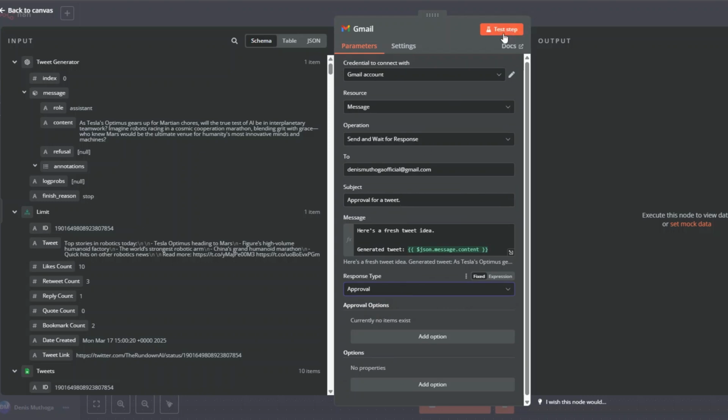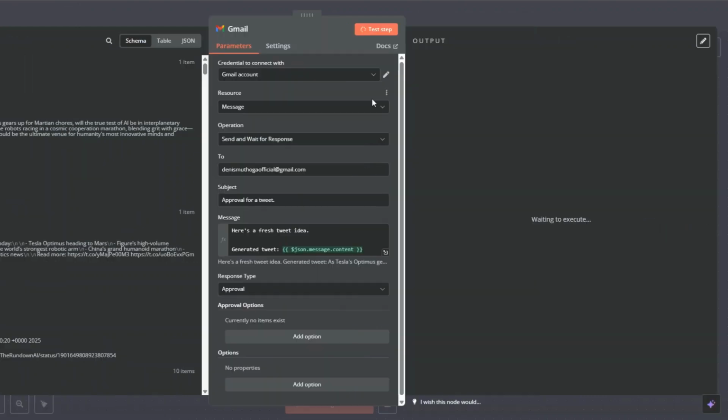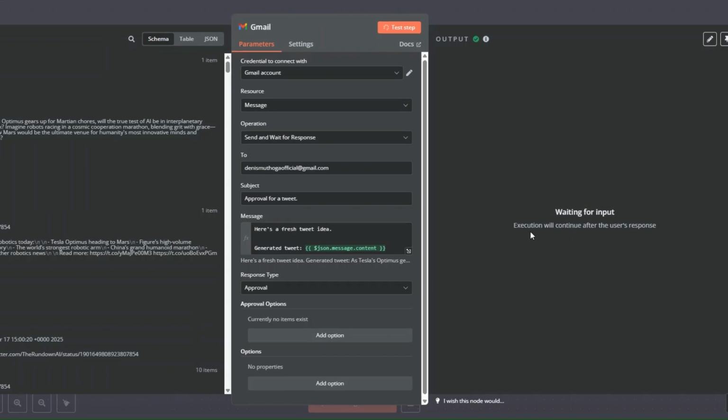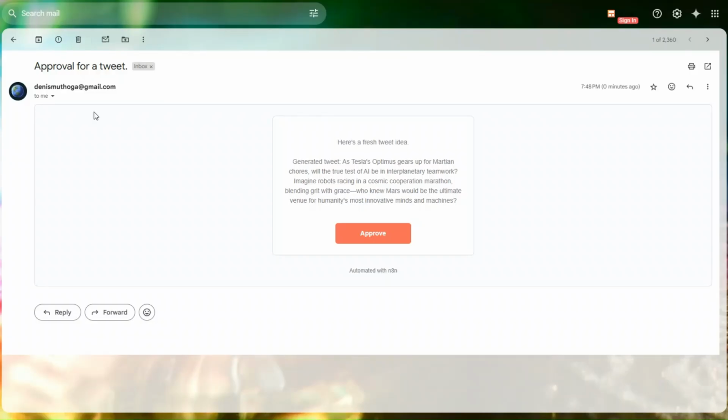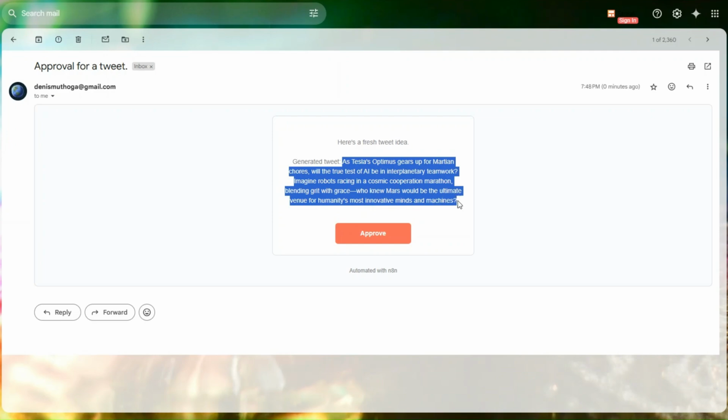Now here, to send ourselves the tweet, I'll click on test step. It's waiting for the approval of the tweet. Now, when I open my email, you can see we sent ourselves this email, approval for a tweet. And here's the generated tweet that we generated using AI. Now to approve the tweet, I'll just click on approve.